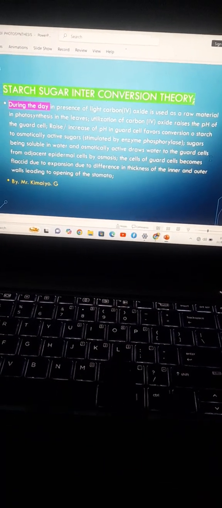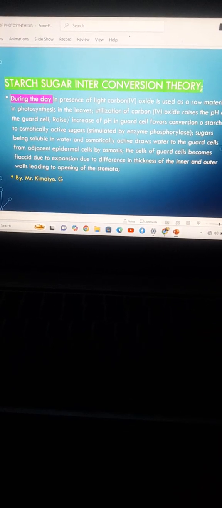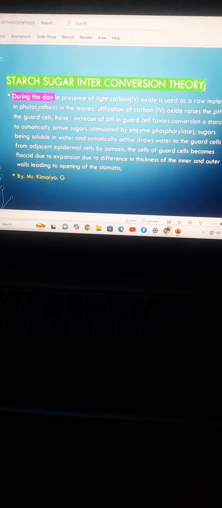During the day, in the presence of light, carbon dioxide will be used, which is the raw material in the photosynthesis process. Because of the utilization of that carbon dioxide, the effect is that it raises the pH of the guard cell.